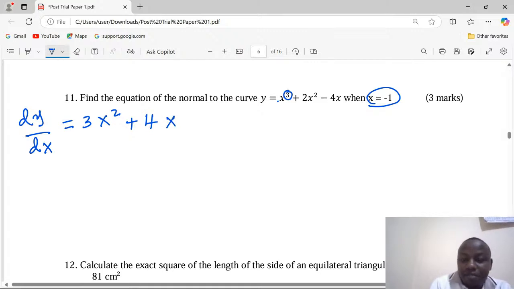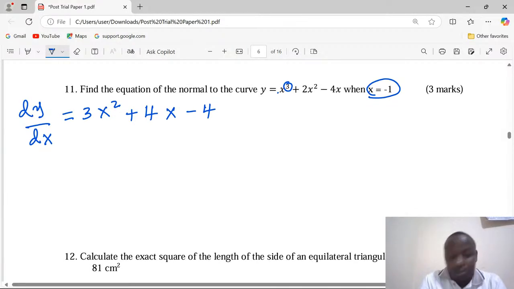X and the power of x becomes 1 minus 1, so x to the power 1. So 4 remains there and x now becomes power 0, making it 1. So 4 by 1 remains 4. That's why it becomes a constant. So we are having the gradient function.